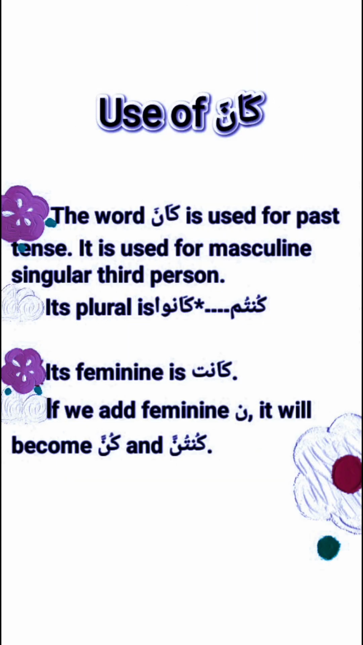Kana is used for past tense. It is used for masculine singular third person. Its plural is kanu and kuntum. Its feminine is kanat. If we add feminine noon, it will become kunna and kuntunna.